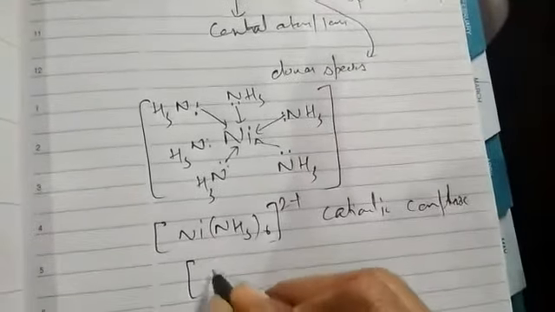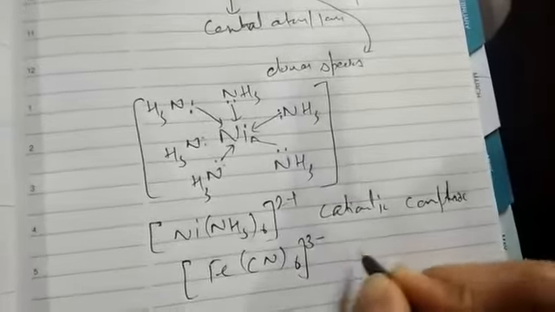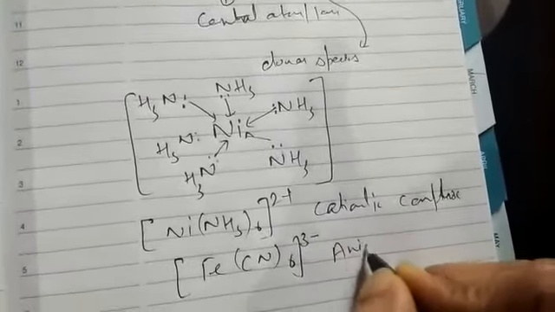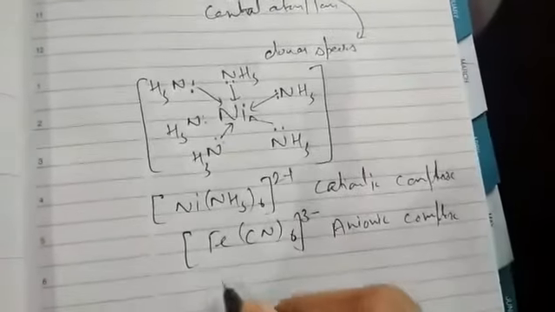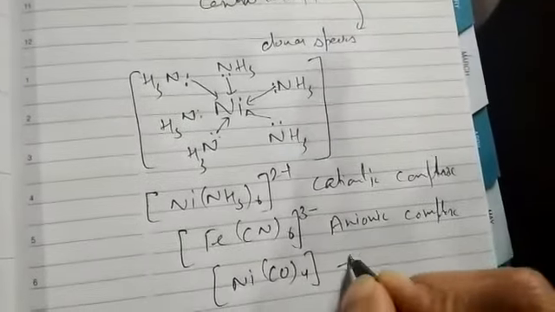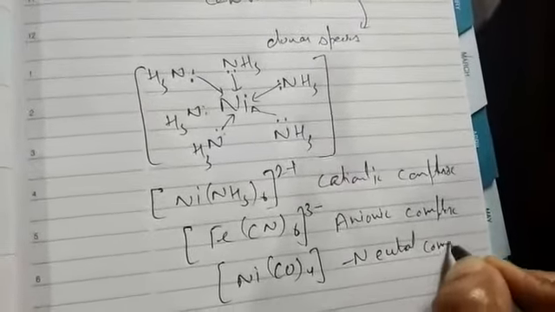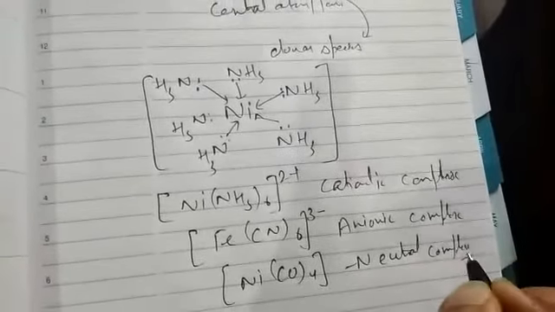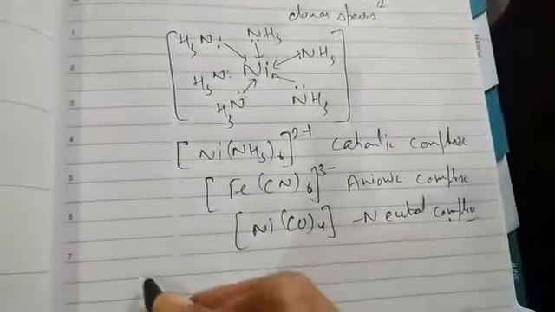If a complex has a negative charge, then it is called an anionic complex. And if a complex has no charge, then it is called a neutral complex.